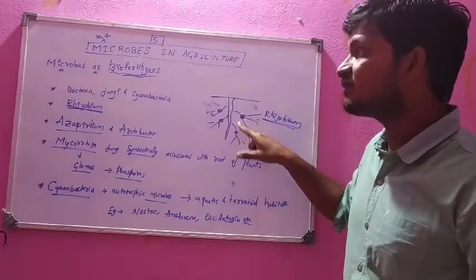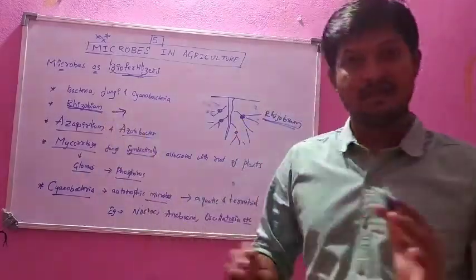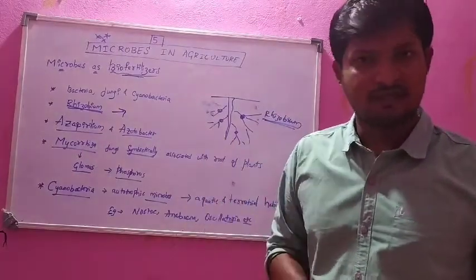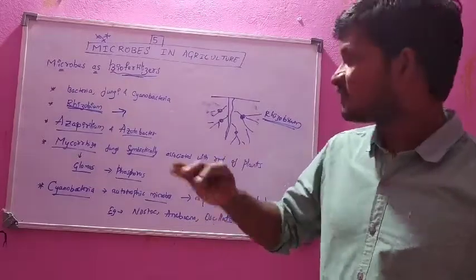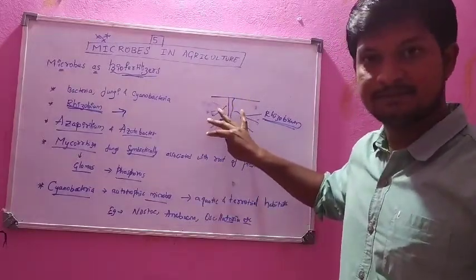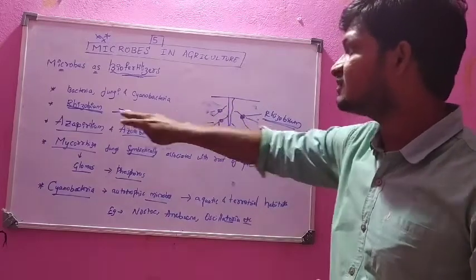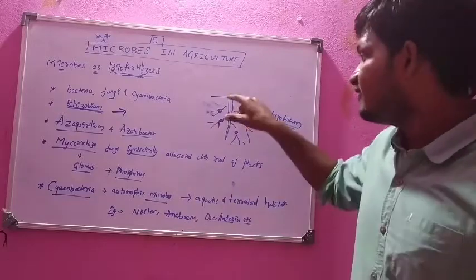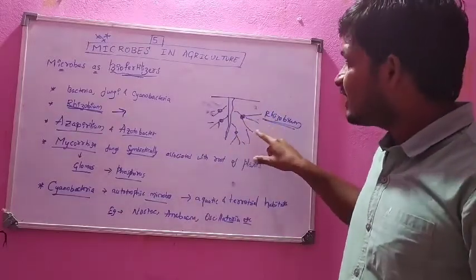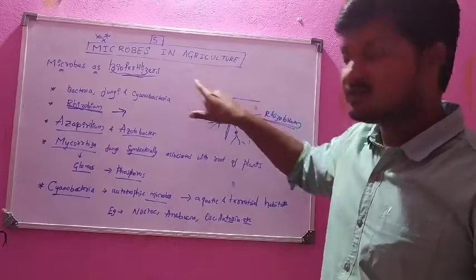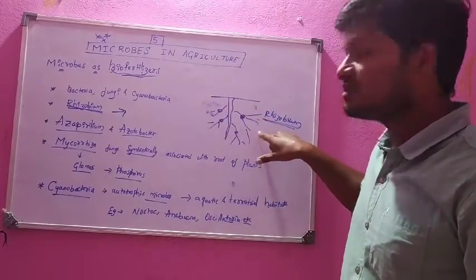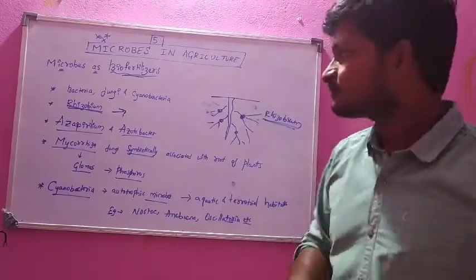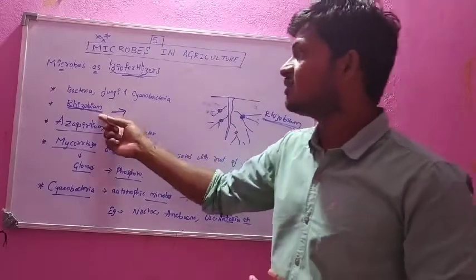Its function is to fix atmospheric nitrogen. Nitrogen is present in the atmosphere at about 78%. Rhizobium has the capacity to fix the atmospheric nitrogen in the soil. That nitrogen acts as a fertilizer, is absorbed by the plant roots, and the plant grows. That is about rhizobium.